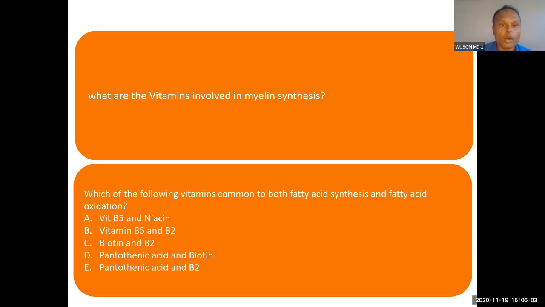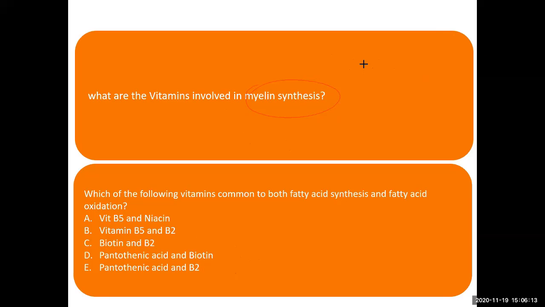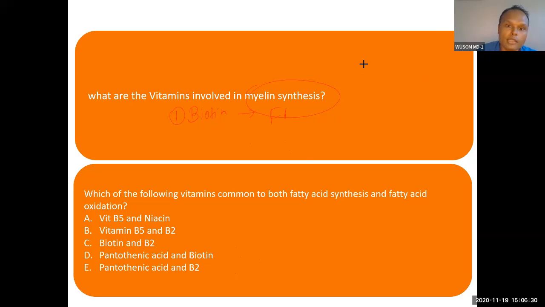Okay, so what are the vitamins involved in myelin synthesis? This is an important question. Vitamins. Biotin? Yes, biotin, because it is for synthesis of fatty acid. That is a good answer.